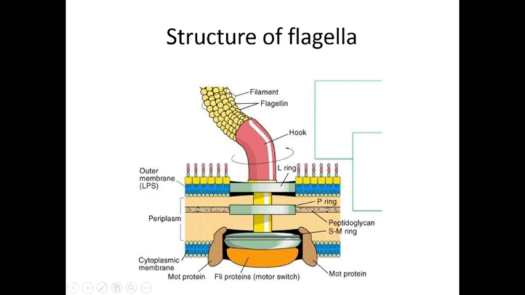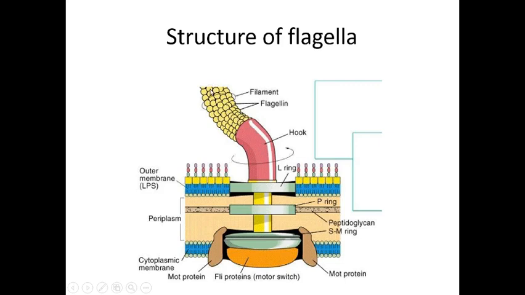It is made up of the flagellin protein, which is a globular protein and known as H antigen. The flagellar protein from which the flagella is made is called the H antigen. Flagella has three parts basically. The basal body, you can see here, this one is the basal body, and the hook region, this one is the hook, and there is a filament, meaning after the hook there is another structure, that is the filament.